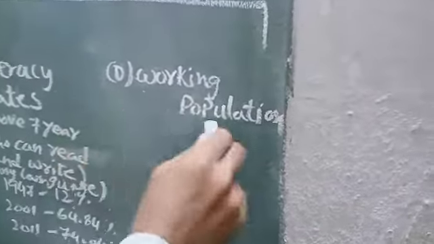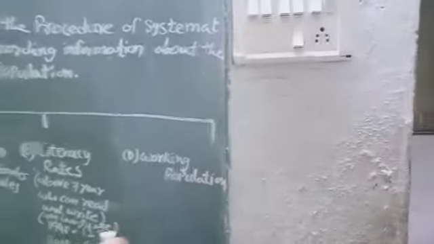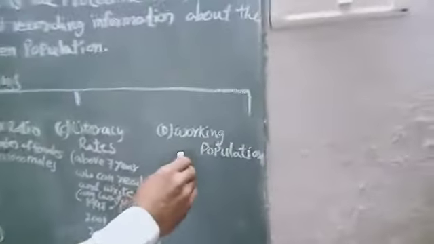Next, working population. Here the working population is 15 to 59 years, which is calculated here.